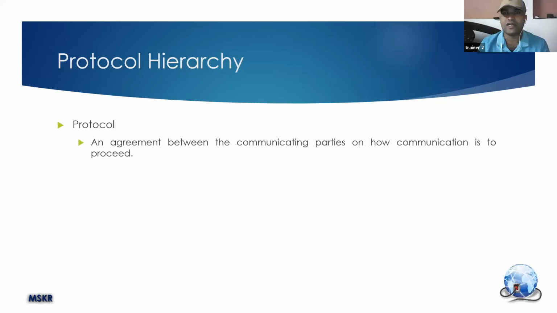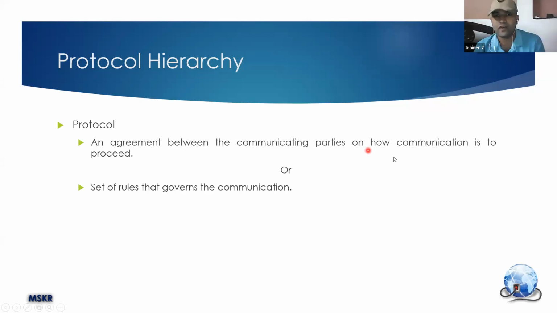That means we are communicating with one another. What rules and regulations are we going to follow while performing a certain task? These are the basic definitions of protocol. I repeat: an agreement between communicating parties on how the communication proceeds, or a set of rules that governs the communication.